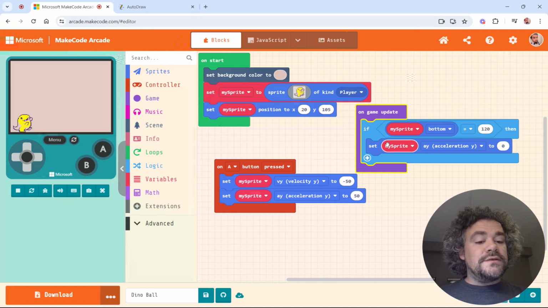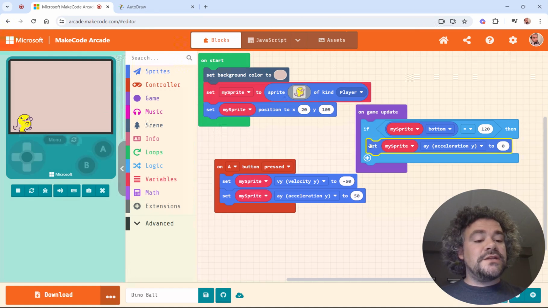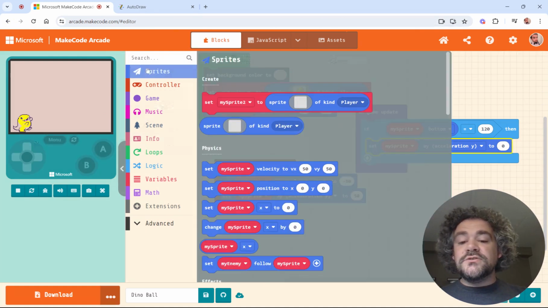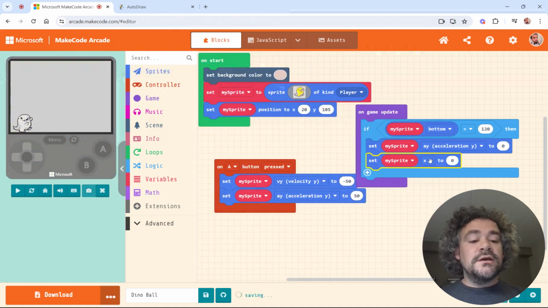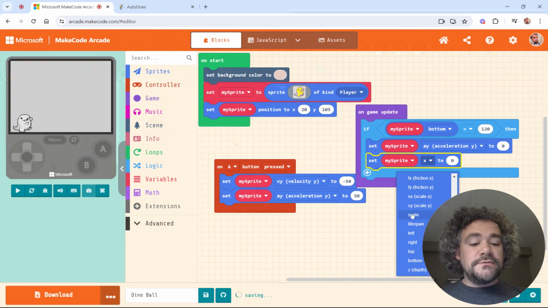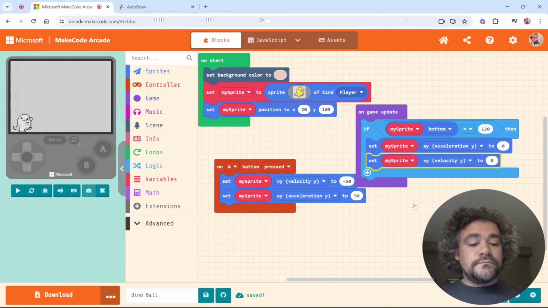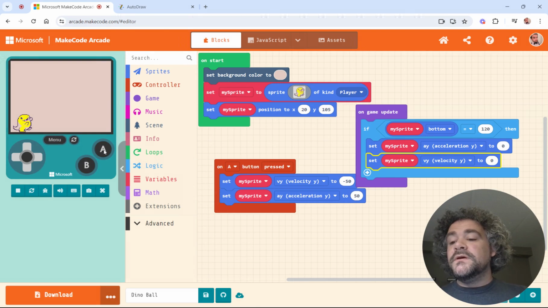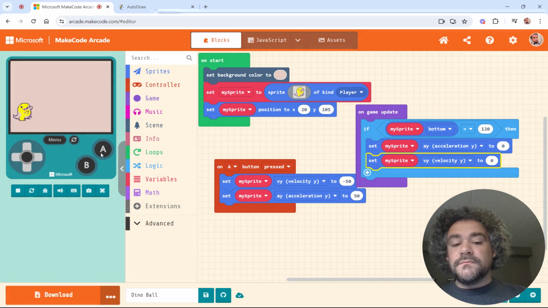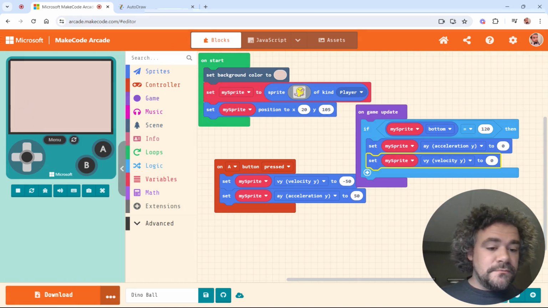At the same time that he hits the bottom and I turn off gravity, I need to turn off his speed as well. So I'm going to change his velocity in the y direction to 0. Because he was speeding up, I need him to stop moving. So let's try it again. He jumps, he comes back down. Oh, it didn't work.